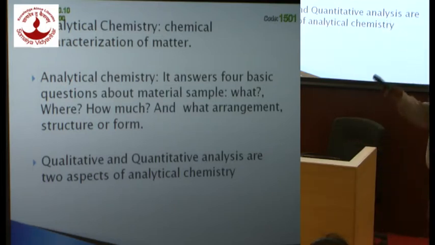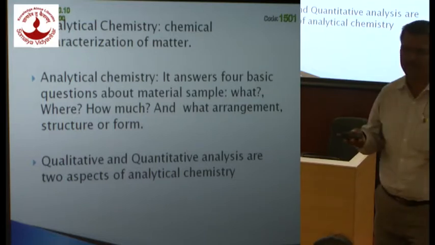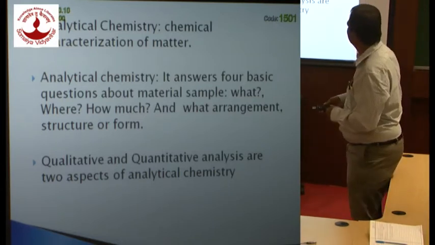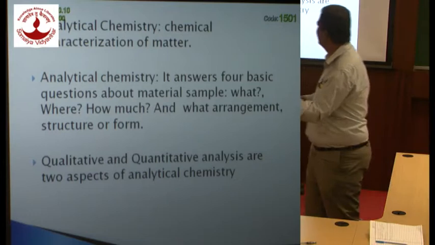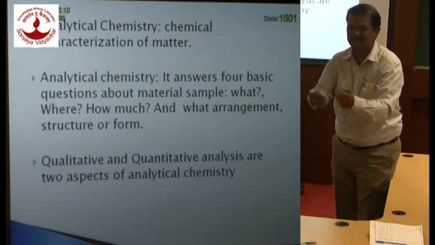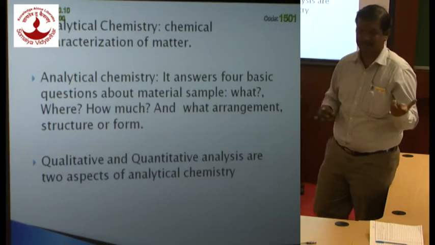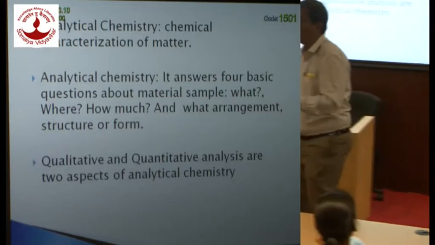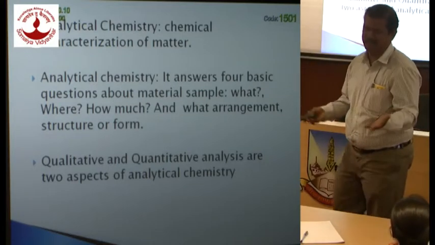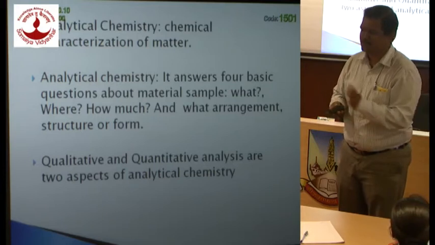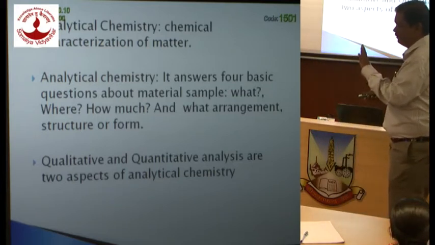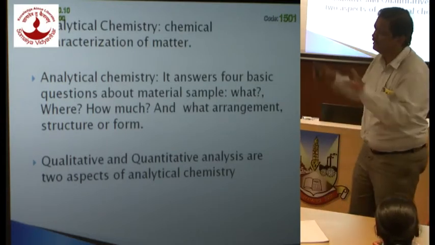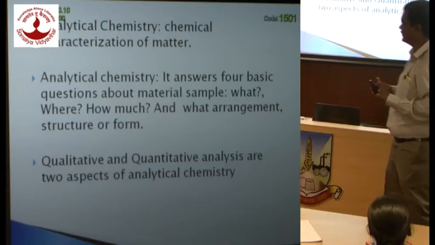So when you do analytical chemistry, why you do it, or basically what it is concerned with, it gives answers to 4 basic questions. That is, what is there? Where, meaning in the sample where it is located; how much; and lastly what arrangement is there, what is the structural arrangement of that particular constituent. So these 4 points or 4 parameters for any given sample are studied under analytical chemistry.